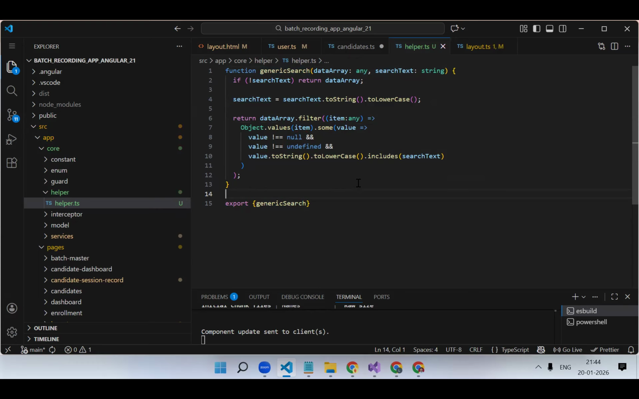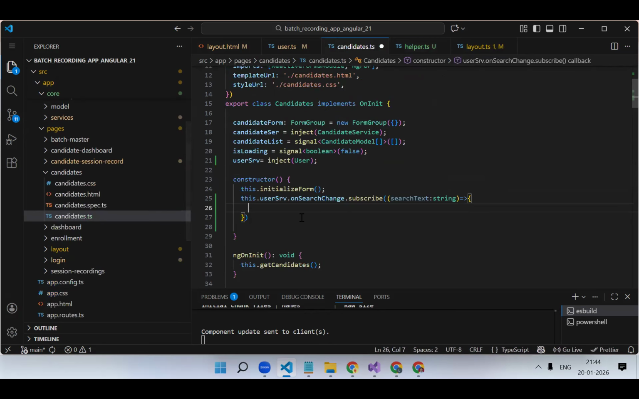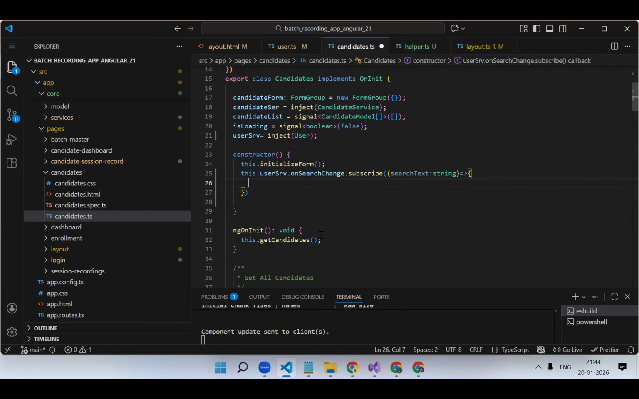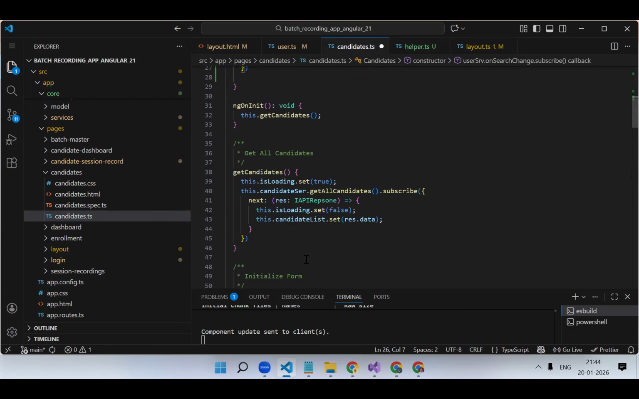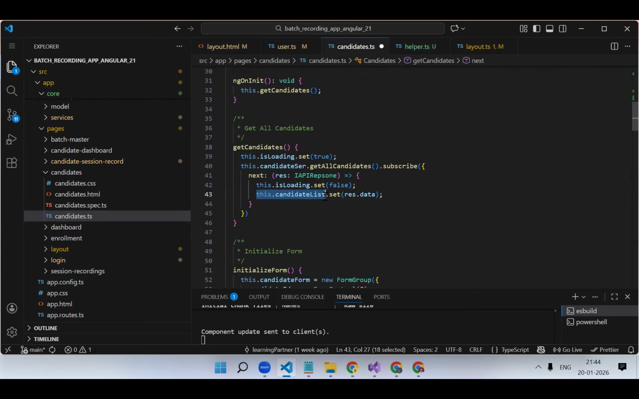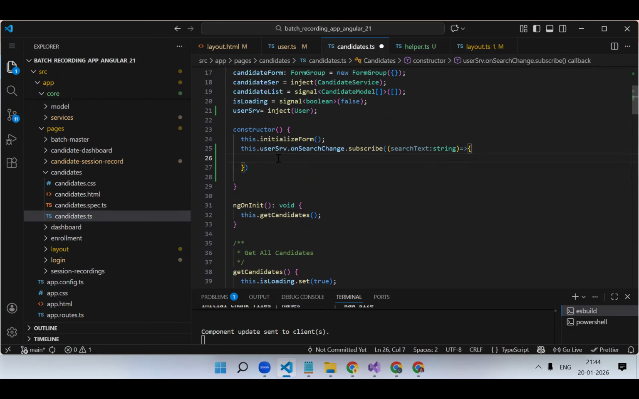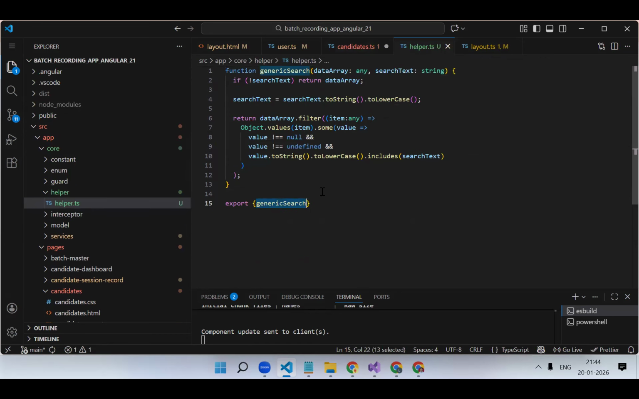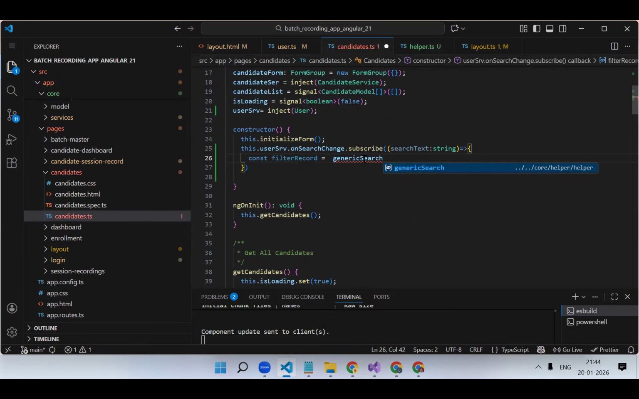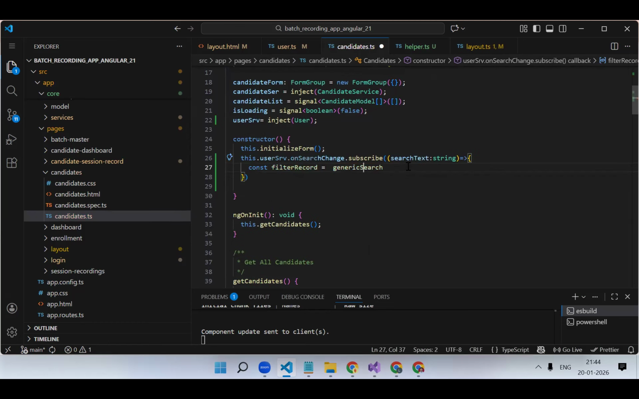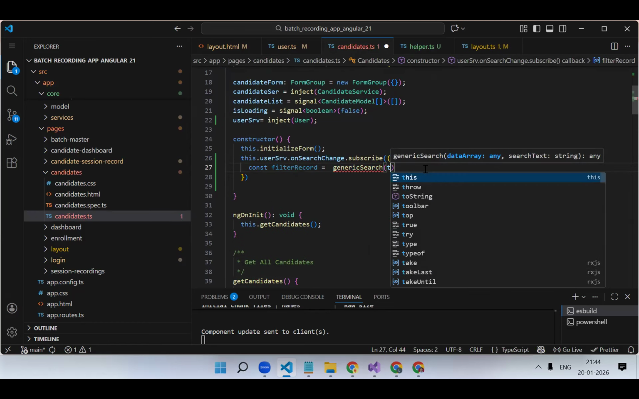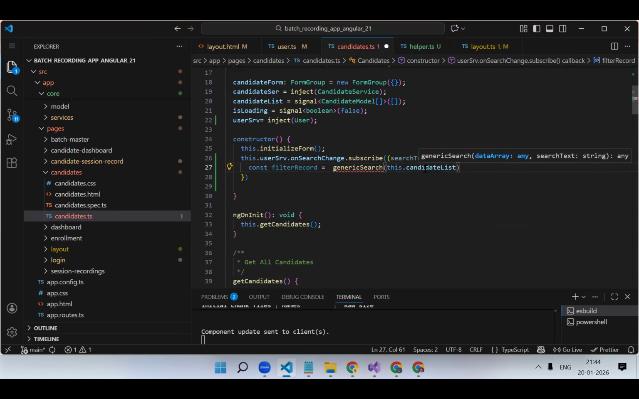So we created this function over here. Now in the candidate function, once we get the filter data, we need to assign it to the candidate list again. So this dot candidate list, or first we will search it: constant filter record is equal to our search function. This is our search function. Let's import it. We need the import and we have to pass the array. So our array name is this dot candidate list, it's a signal, comma, search text. So this is the search text, we will pass it over here.